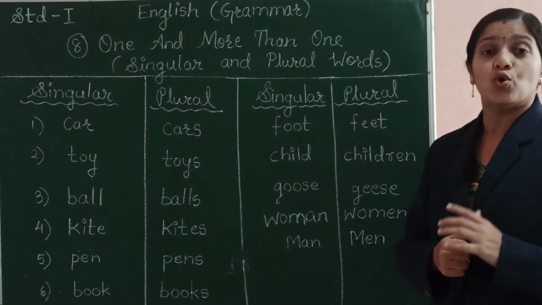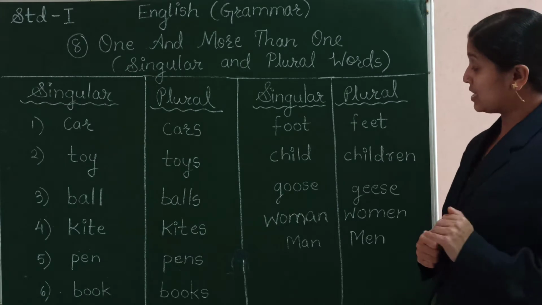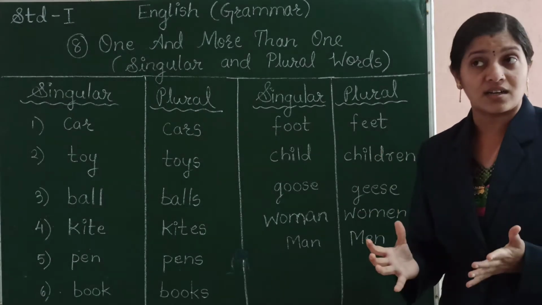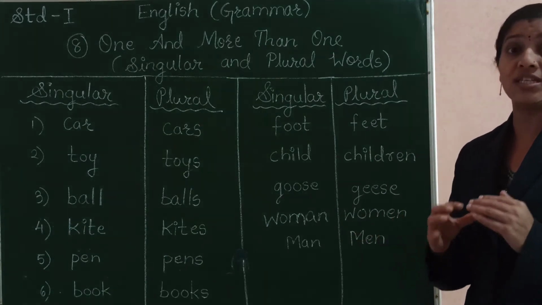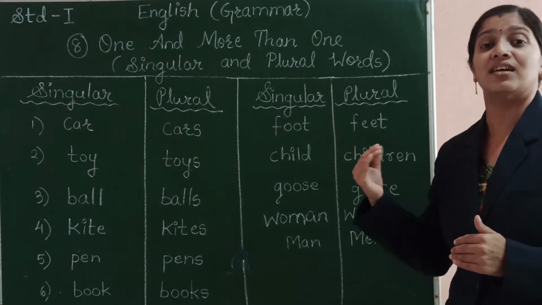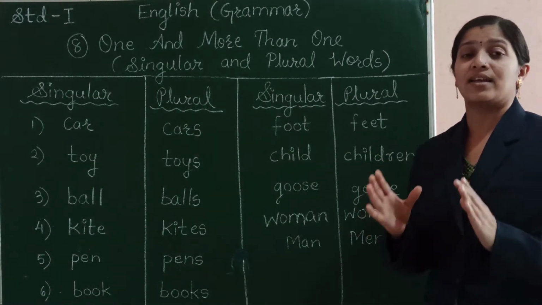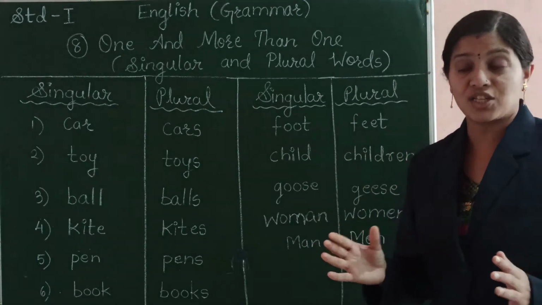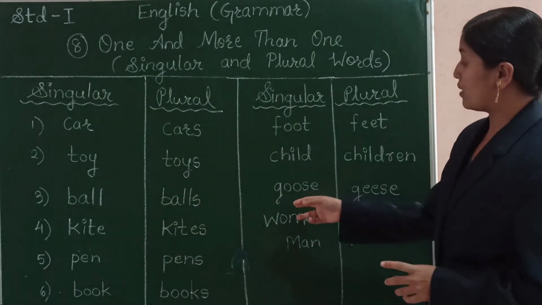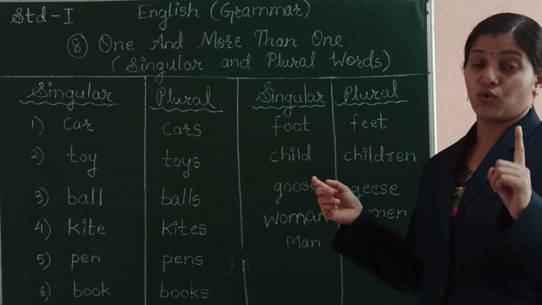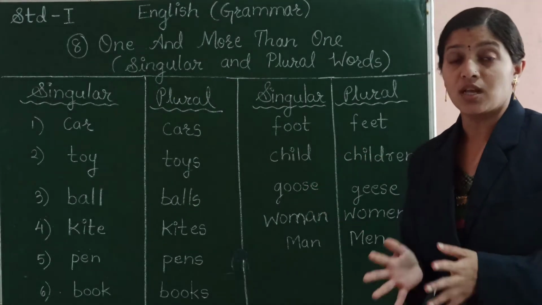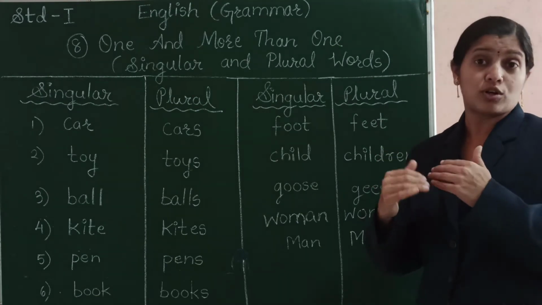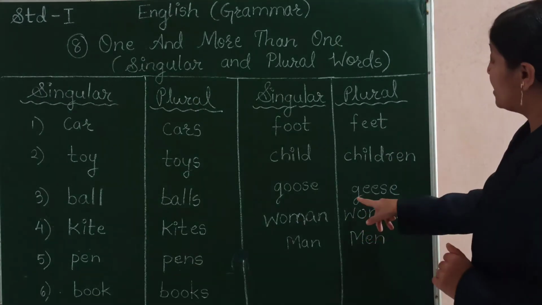G-O-O-S-E, goose. What is goose? Goose is like a duck. Goose is a water bird which is larger or greater than the duck. It looks like a duck itself, but it is larger in size. So when we are speaking about only one water bird of this type, we call it a goose. But when the number of this water bird increases, we call it geese.